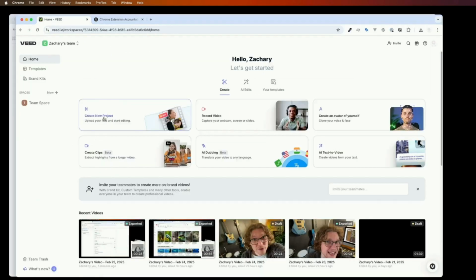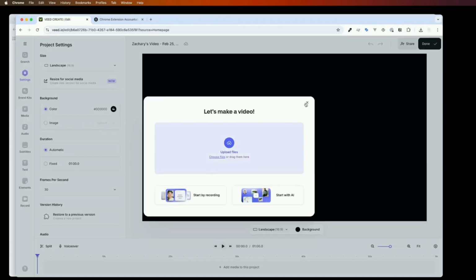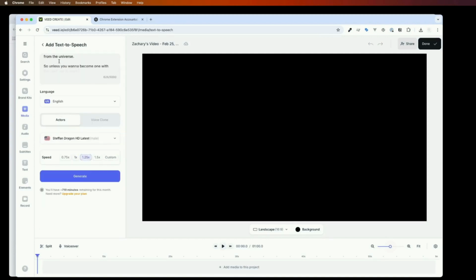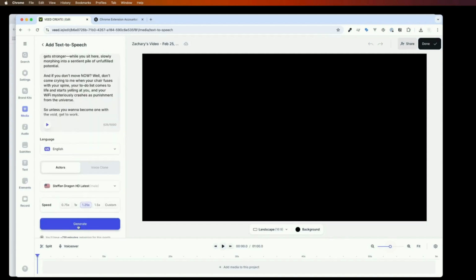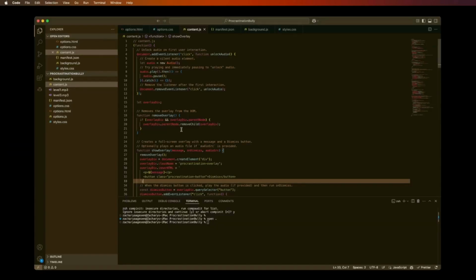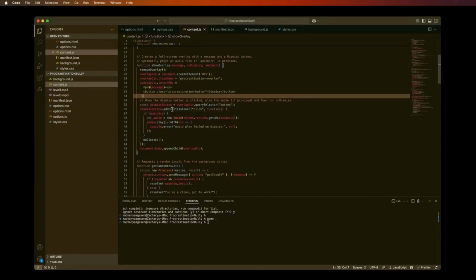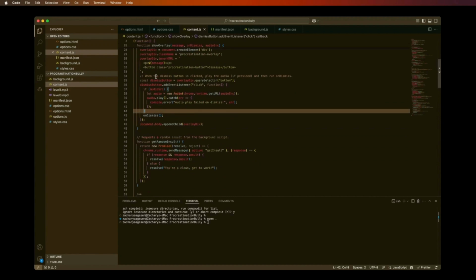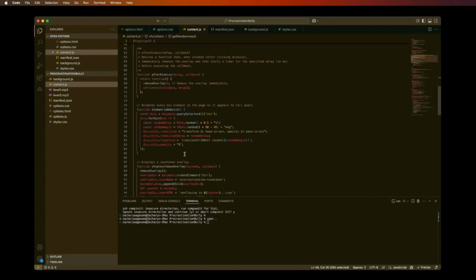I'm going to use Veet.io to create some annoying voiceovers. Just input the text here, hit generate, and done. I've imported the level 1 and level 3 MP3s, and we want the voiceover audio to play whenever we hit the dismiss buttons. In Chrome, you have to have a user interaction with the browser before you can play audio, otherwise it will be blocked by the browser.